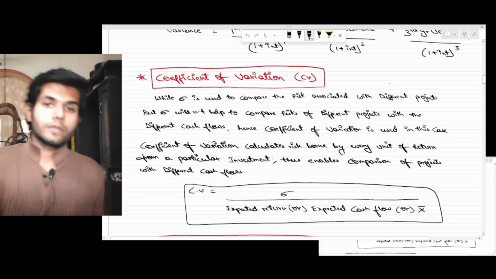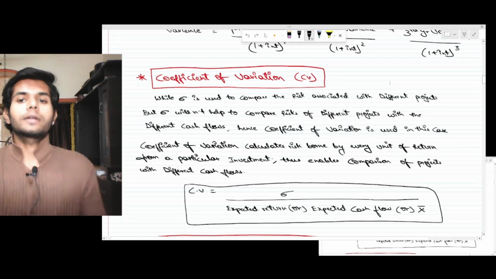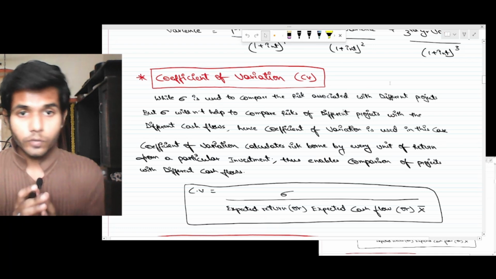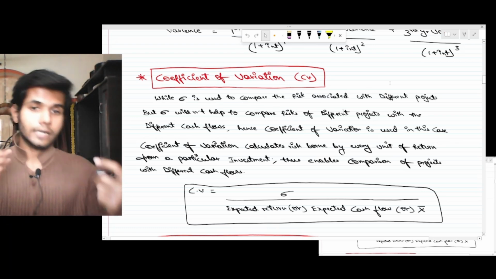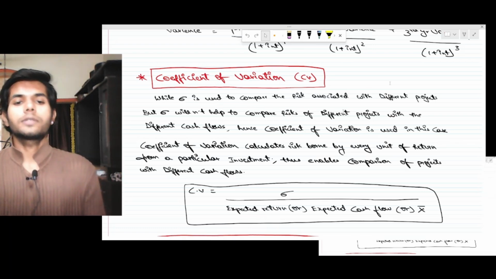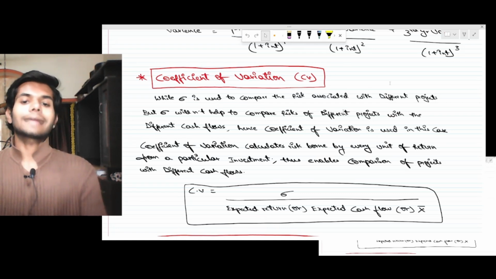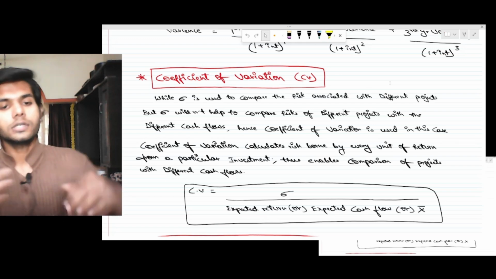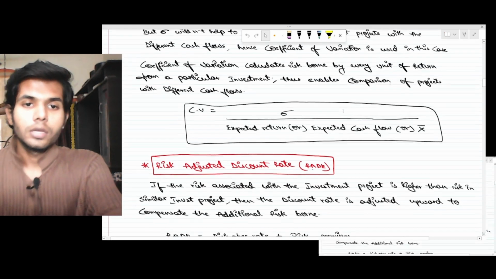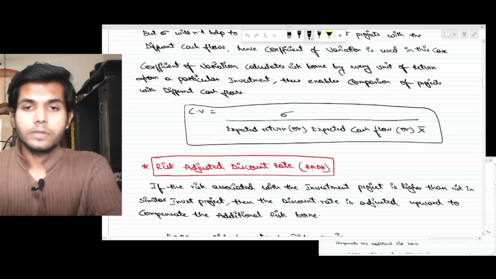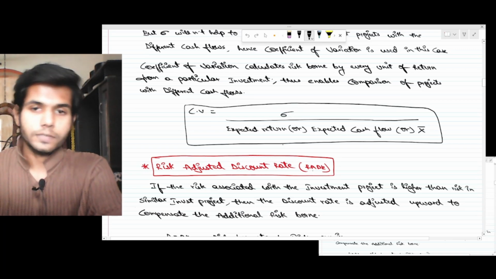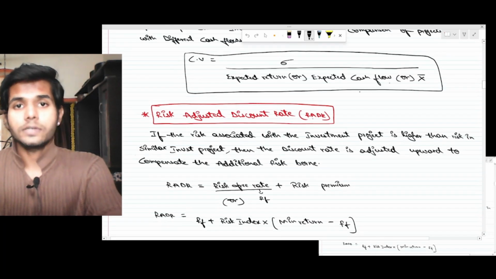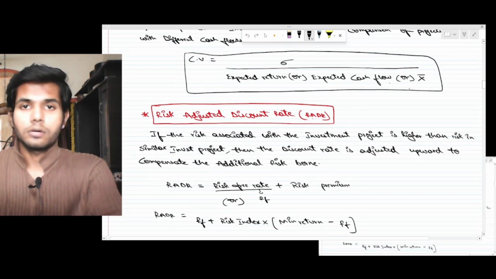So now let's look at the notes. Standard deviation is used to compare risk associated with different projects, but standard deviation will not help to compare risk of different projects with different cash flows. Hence, the coefficient of variation concept is used in this case. Coefficient of variation calculates the risk borne by every unit of return from a particular investment. This enables comparison of projects with different cash flows. Coefficient of variation equals standard deviation by expected cash flows, or x bar, or expected return. Expected cash flows is probability into cash flows; x bar is the mean.